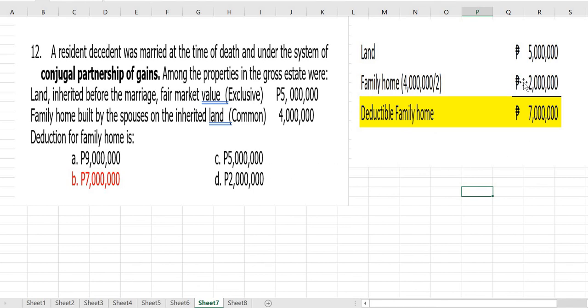For the family home, we only take the share of the spouse. Since it is conjugal, you divide it by 2, so you have 2 million. So the total deduction for the family home is 7 million. But if the entire property is exclusive, you'll deduct 9 million. It's just that the family home here is common, so you divide it by 2. So the deductible family home is 7 million.